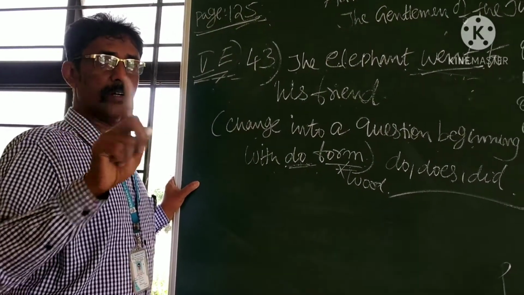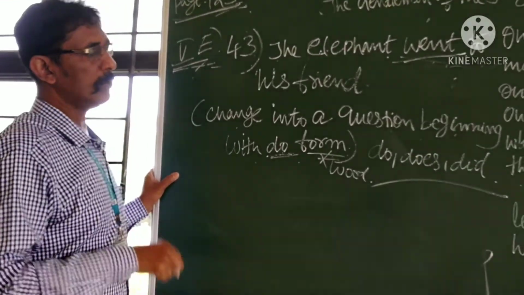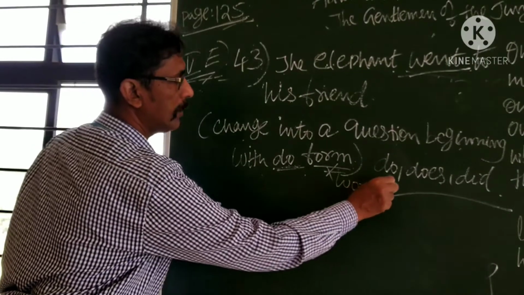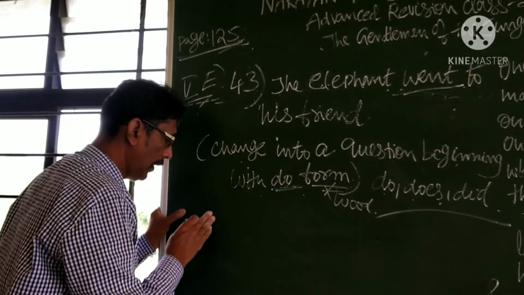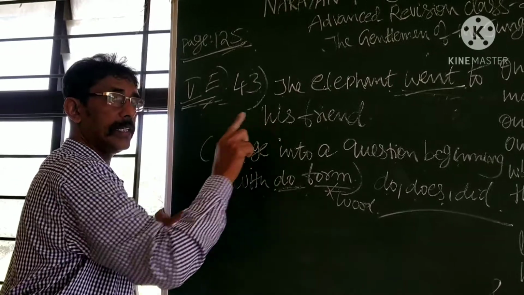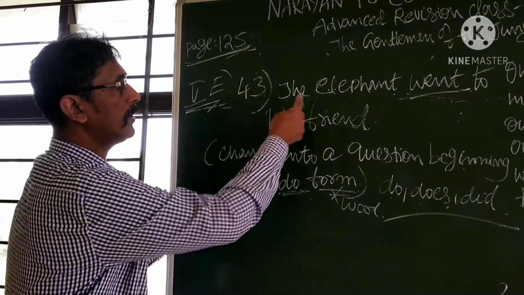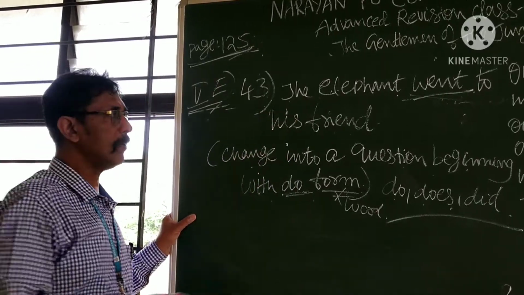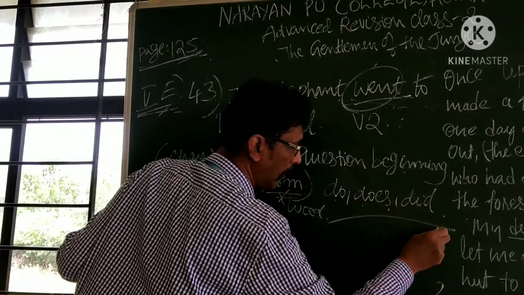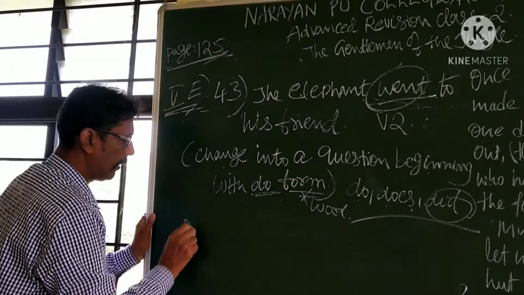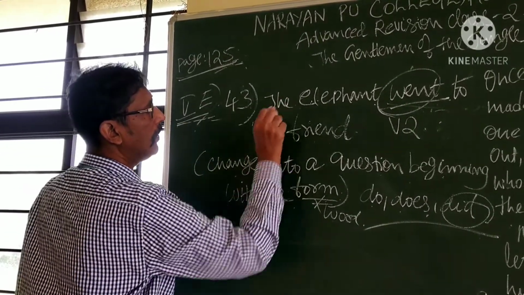Must and should. Now, how to learn this one? One out of three must come in the beginning. Why? Because it is a question sentence, not a question tag or negative. Now, you select the verb word. What is the verb? Went. What is the equivalent helping verb? Did. Next, select the subject. What is the subject? The elephant.